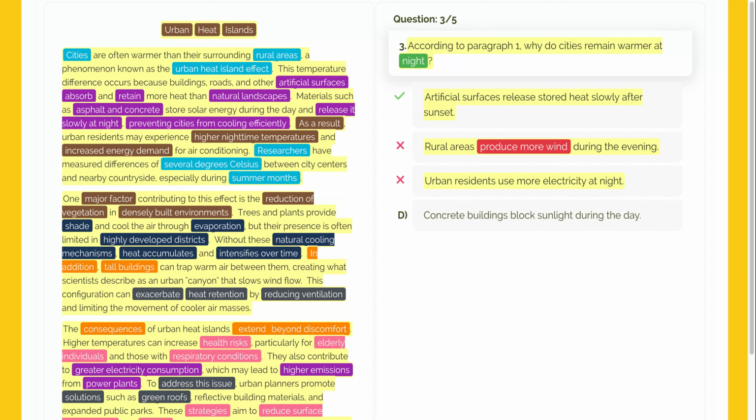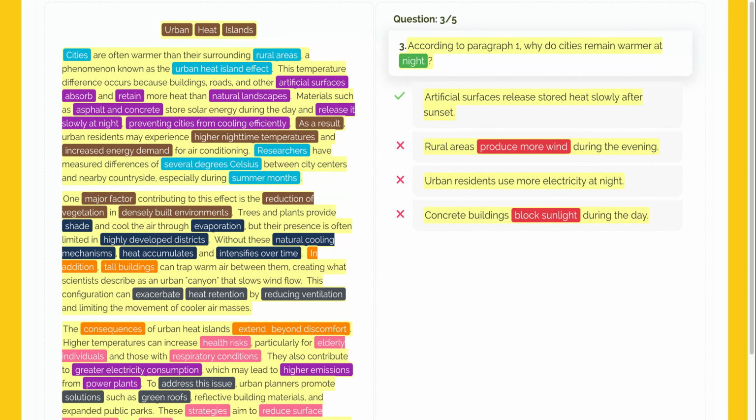Now, let's take a closer look at option D. Concrete buildings block sunlight during the day. Wait. If buildings block sunlight, that would usually make things cooler. Paragraph 1 actually says that surfaces absorb and retain more heat from the sun. Blocking sunlight isn't the reason given for nighttime warmth. Storing it is. This choice contradicts the passage's logic, so it is incorrect.